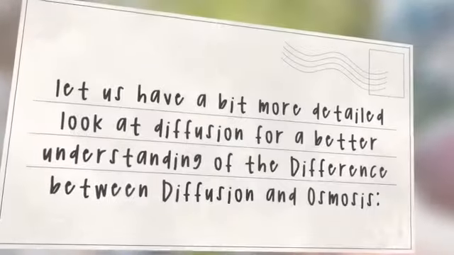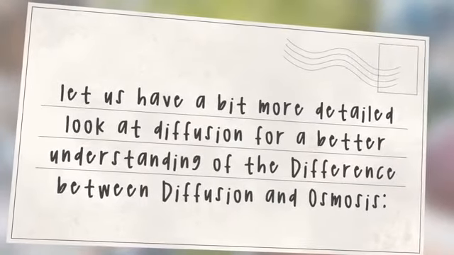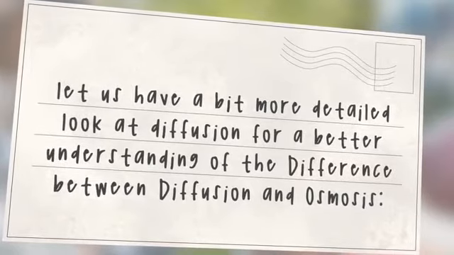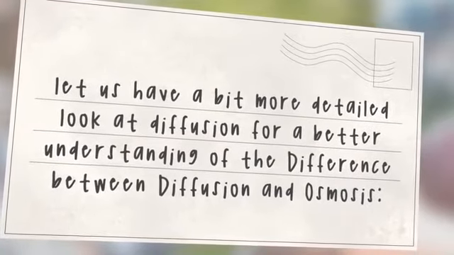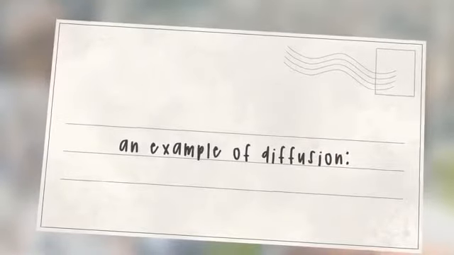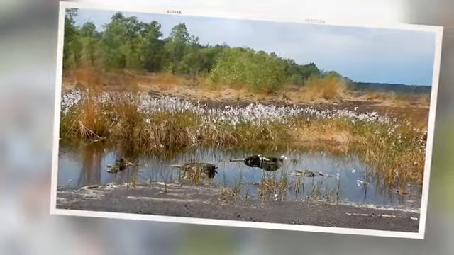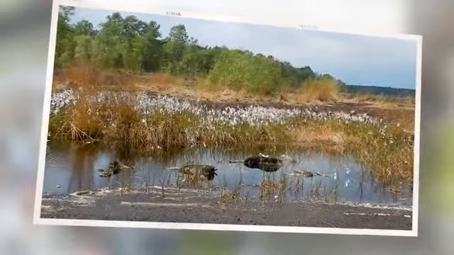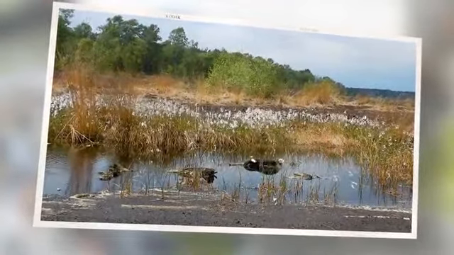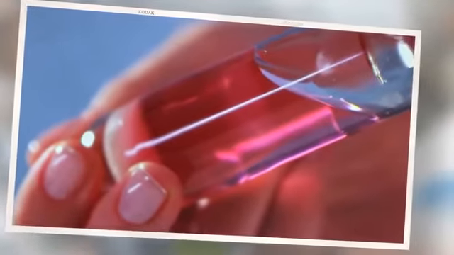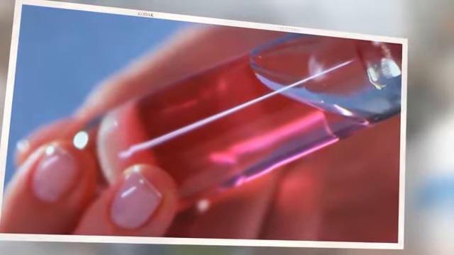Let us have a bit more detailed look at diffusion for a better understanding of the difference between diffusion and osmosis. An example of diffusion. Suppose a person, probably your friend, is standing in a corner of a room holding perfume in his or her hand, and you are standing at the other corner of the room. Your friend presses the perfume and after some seconds it reaches you and you experience the pleasant perfume smell. How does it reach you?